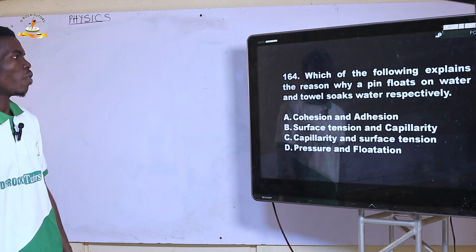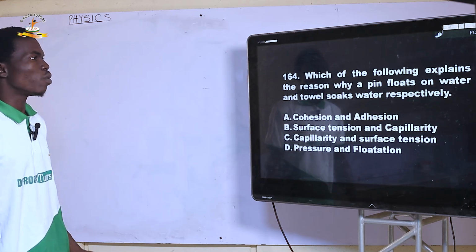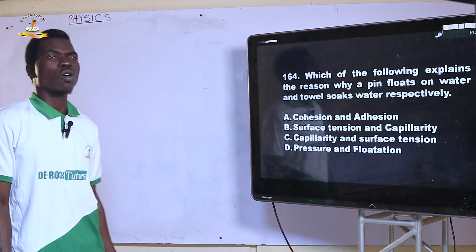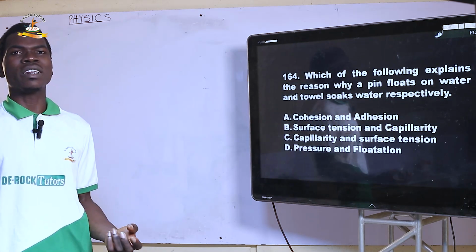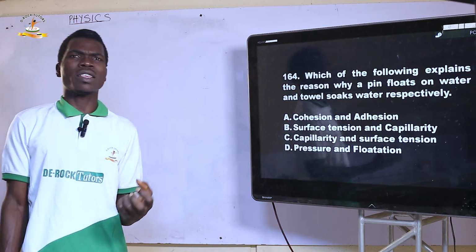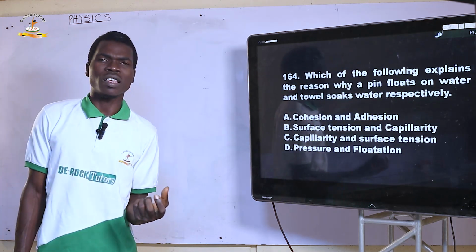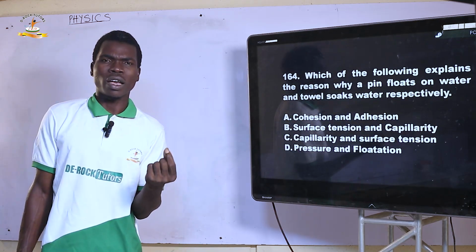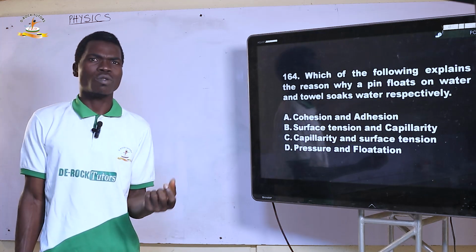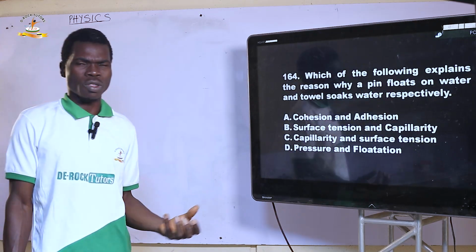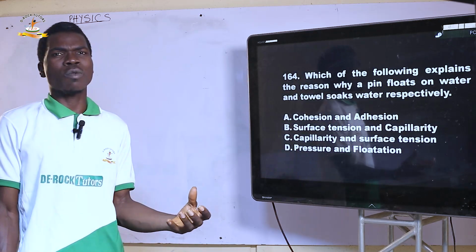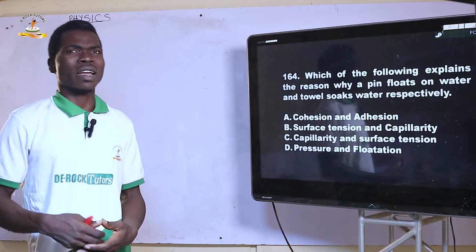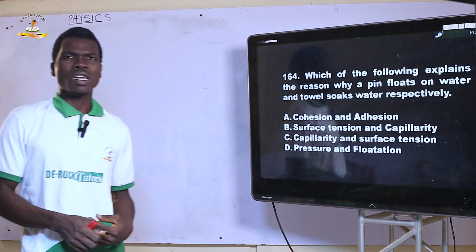Next. 164. Which of the following explains the reason why a pin floats on water and a towel soaks water respectively? Towel soaks water because of the nature of the towel. Towels are designed so that the surface is made of tiny, or narrow, fabrics, so that they can absorb water in form of capillarity. So the reason why water goes in is because in capillarity, the liquid can move rapidly into a narrow tube.